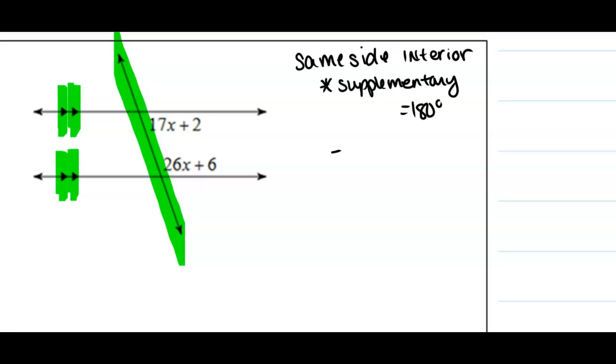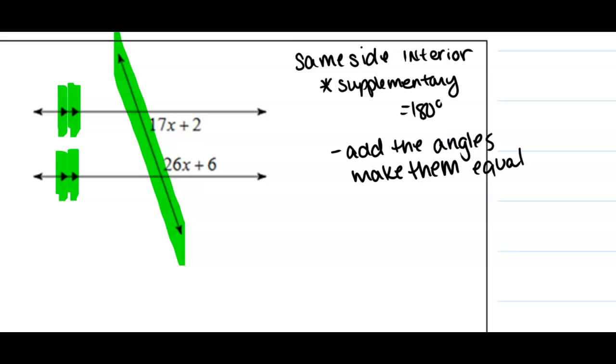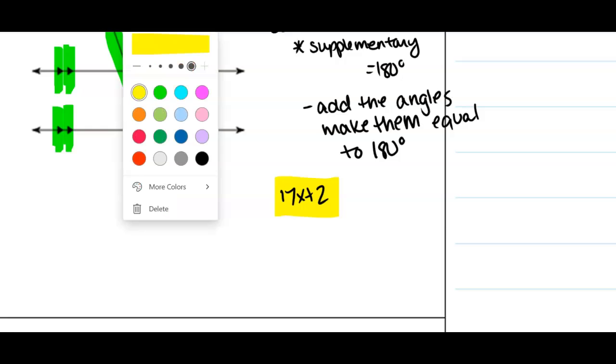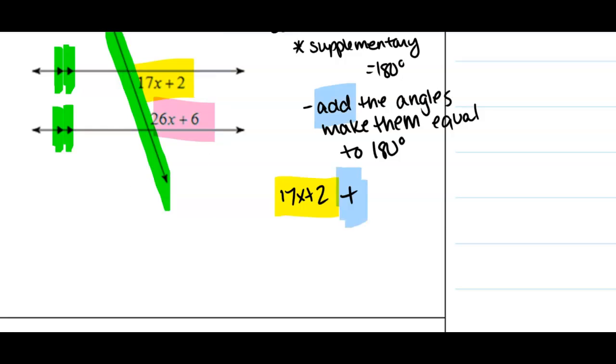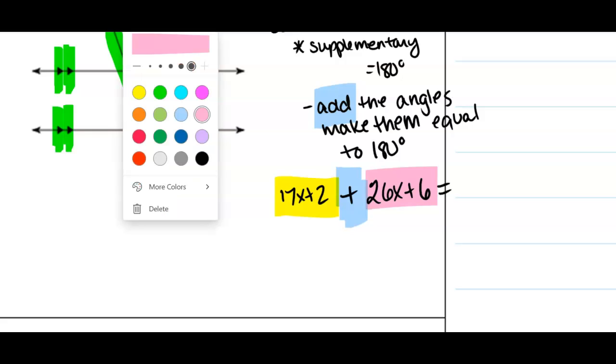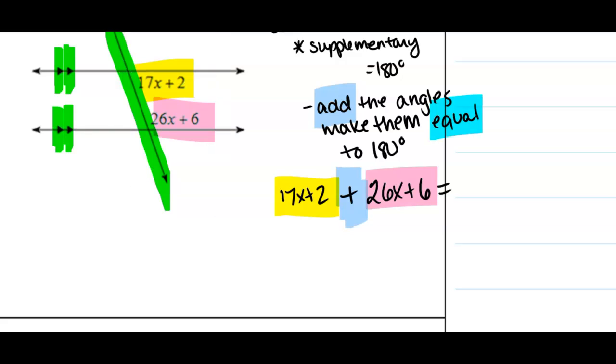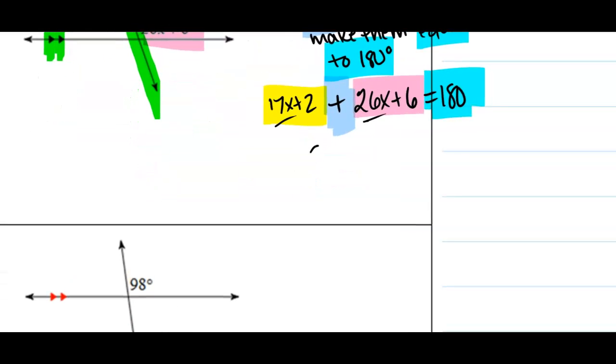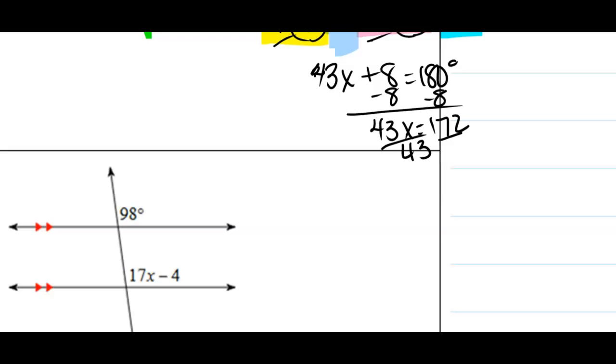So when you're setting up your equation, you want to add the angles and make them equal to 180. So let's go ahead and set that up. We have 17x plus 2, and then we're going to add 26x plus 6, and then have them equal to 180. And then we solve for x. Combine like terms, we get 43x plus 2 plus 6, that gives us a plus 8, is equal to 180. Subtract 8, divide by 43, and we get x.